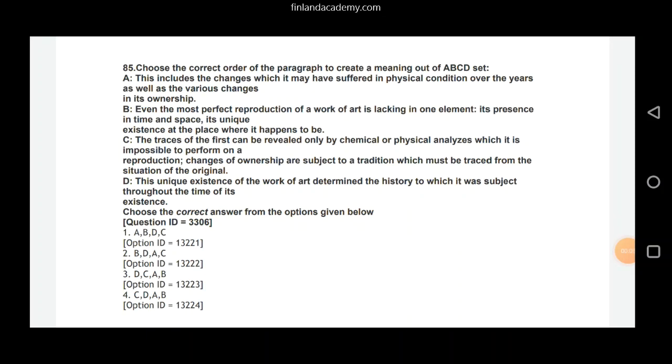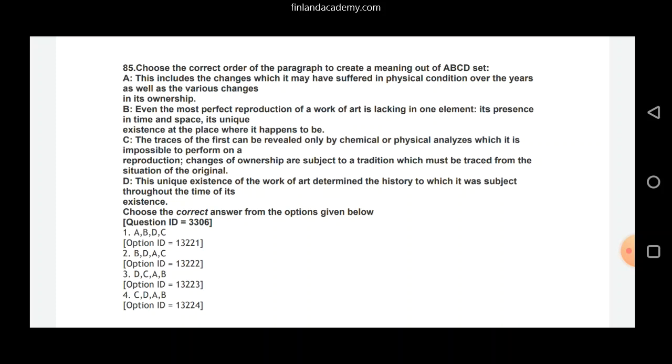Question 85. Choose the correct order of the paragraph to create a meaning out of the ABCD set. A. This includes the changes which it may have suffered in physical condition over the years as well as the various changes in its ownership. B. Even the most perfect reproduction of a work of art is lacking in one element, its presence in time and space, its unique existence at the place where it happens to be.